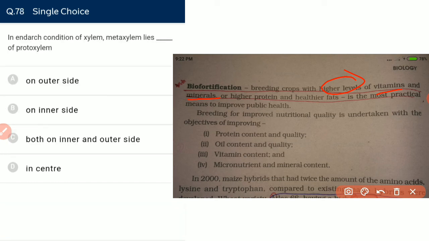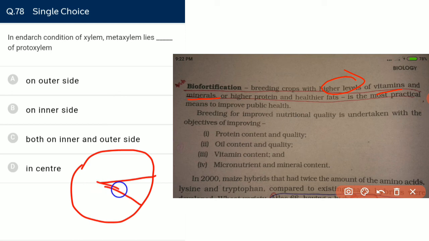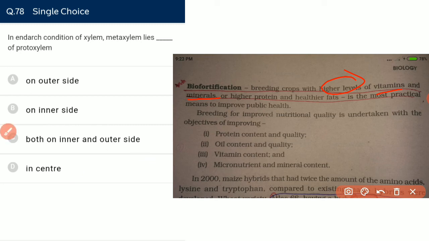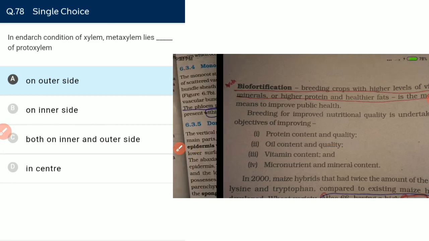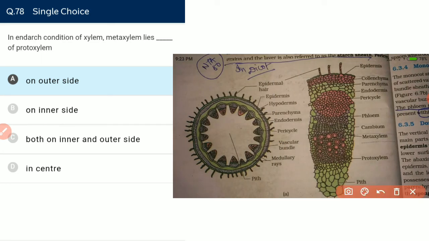The enlarged condition of xylem: metaxylem lies outside in the enlarged condition, like an arrow targeting inward. So we have protoxylem inside and metaxylem outside in the case of an enlarged condition. It is seen in the dicot stem, where metaxylem is the larger xylem, outside.